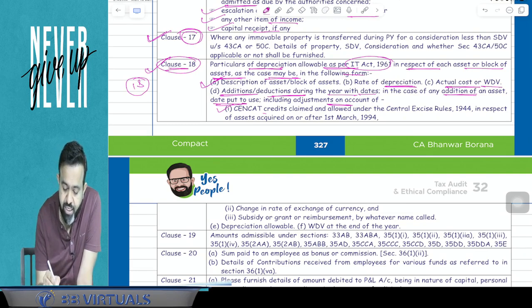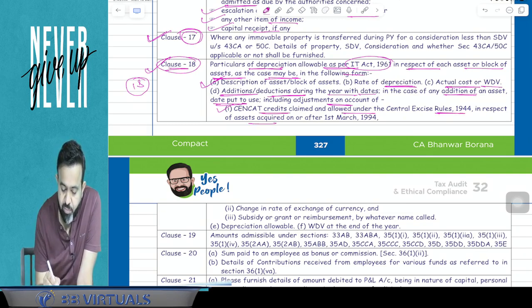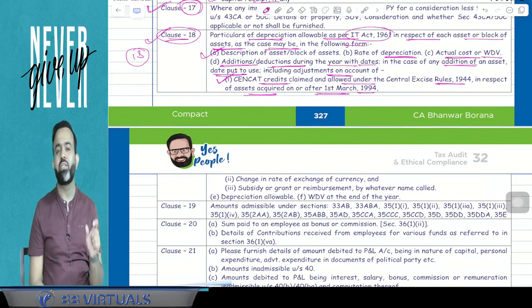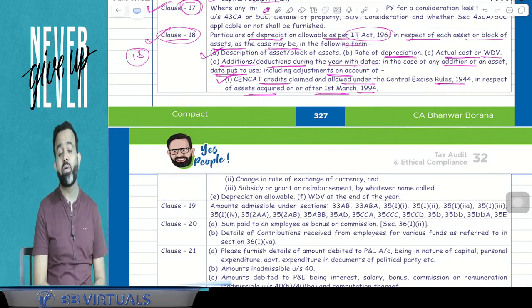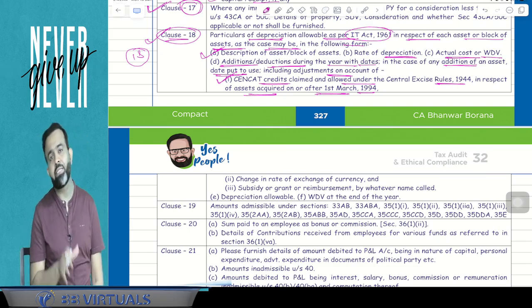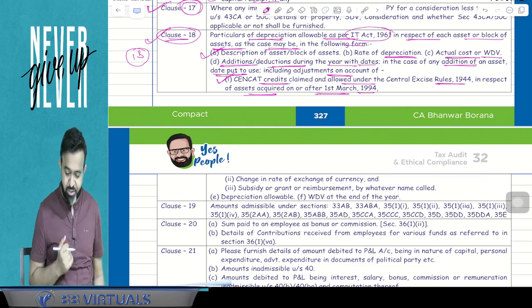One is any Cenvat credit claimed or allowed under the Central Excise Act 1944 in respect of assets acquired on or after 1st March 1994. Guys, suppose related to asset, nowadays you know that related to asset you can take the input tax credit also on GST or any like type of indirect taxes. Suppose if any ITC is applicable, then it will not form part of your block of asset, so that also you have to mention.